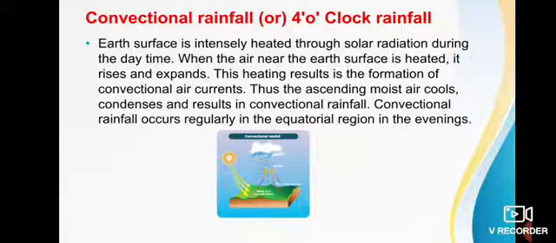Convectional rainfall, or 4 o'clock rainfall. What is convectional rainfall? Convectional rainfall occurs when the energy of the sun heats the surface of the earth. It occurs commonly during the daytime. This heating results in the formation of convectional rainfall. It is also called 4 o'clock rainfall. It usually occurs at about 4 p.m., so it is called 4 o'clock rainfall.